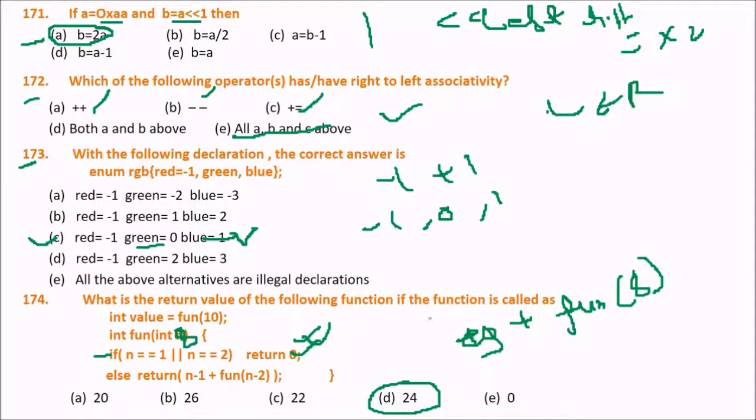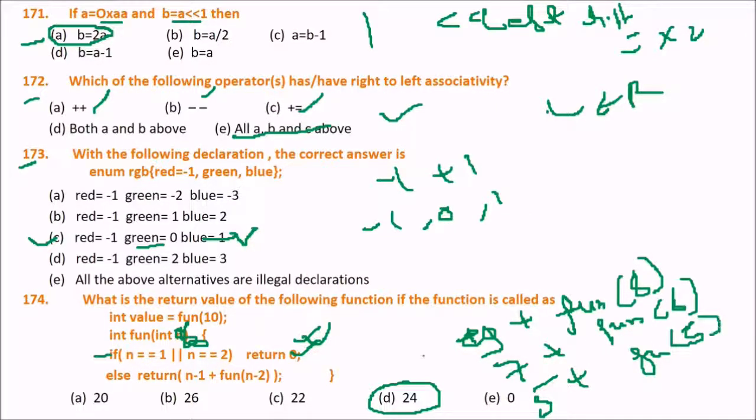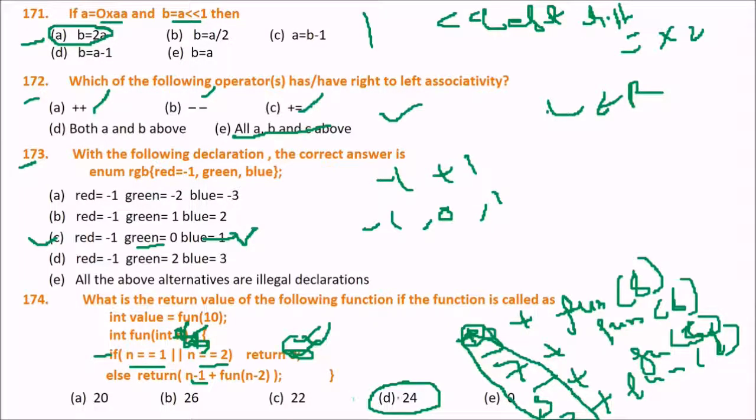So what will be the result? N minus 1 is 7, plus function of n minus 2, which is 6. So again 6 will be passed here. As 6 goes inside, this will be n minus 1, that is 5, plus function n minus 2, that is function 4. So 4 will be passed. It will get 3 plus function of 2. But when it goes to 2, if n equal to 1 or 2, it will return 0. So the summation will be 9 plus 7 plus 5 plus 3. So it will be 24.